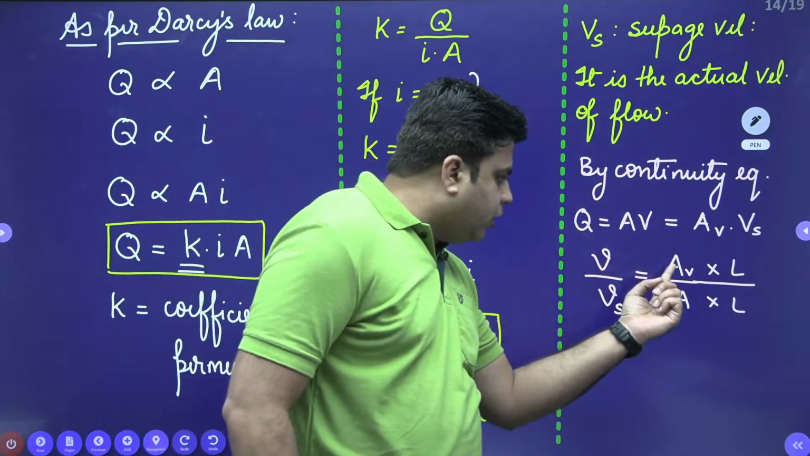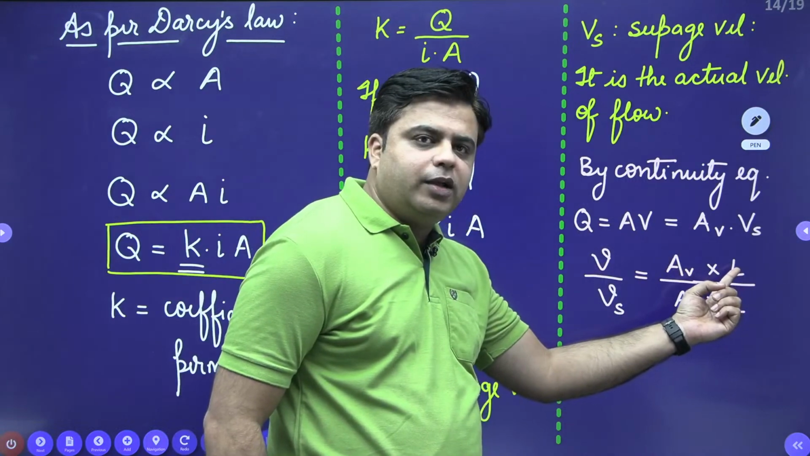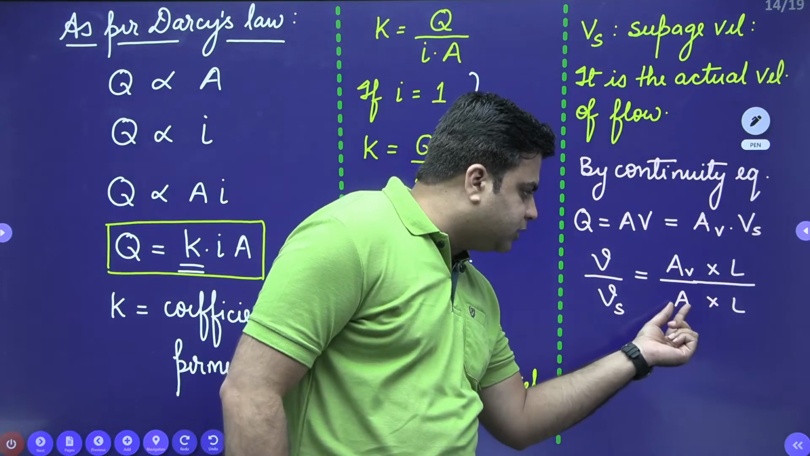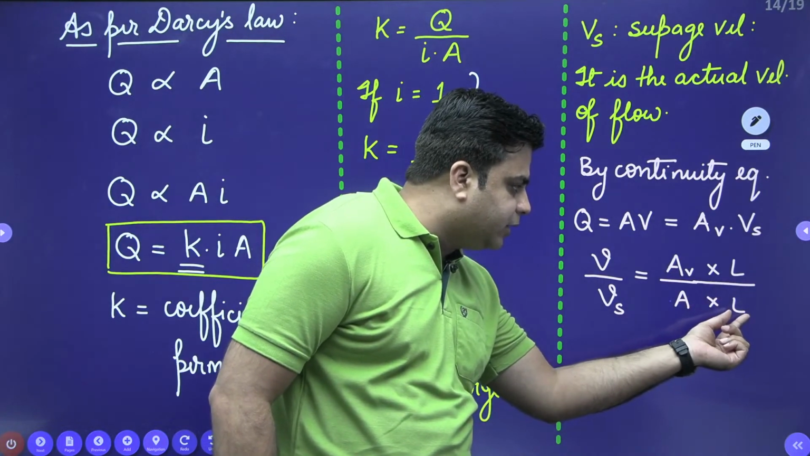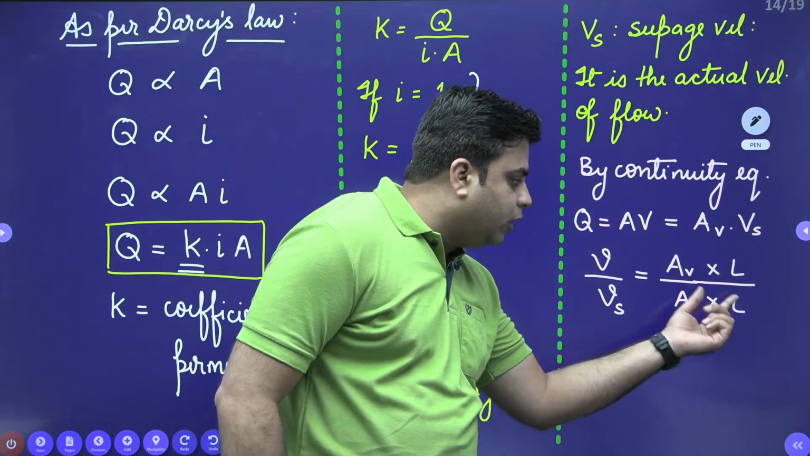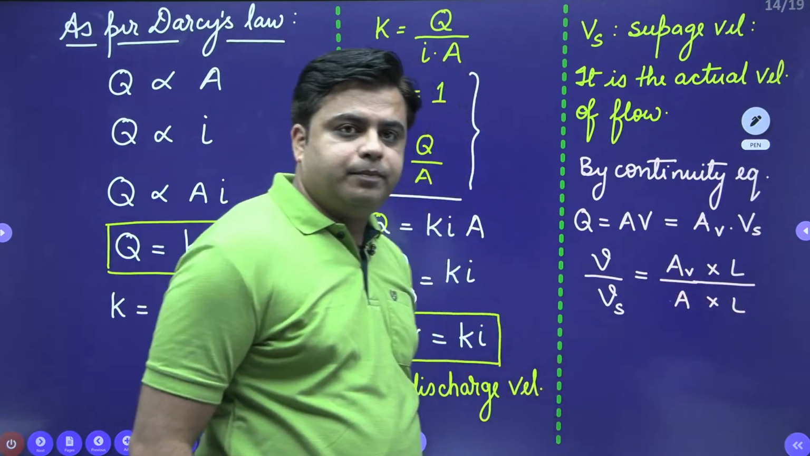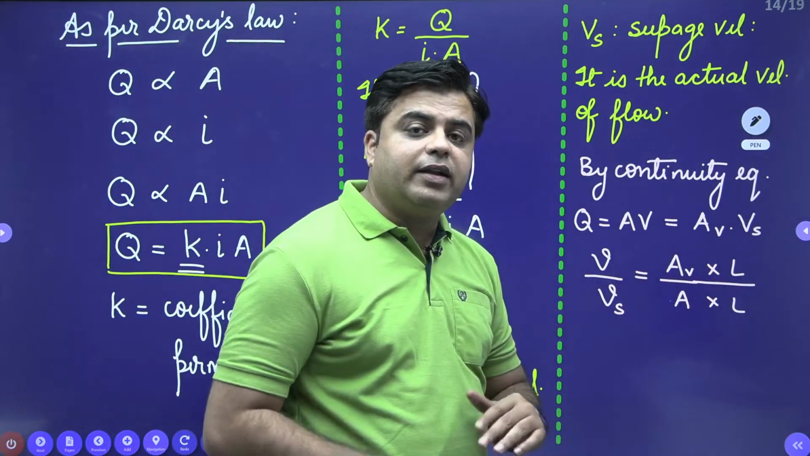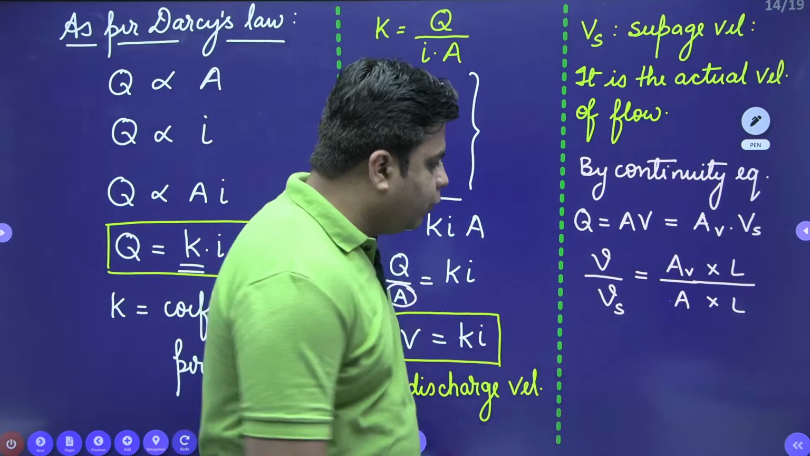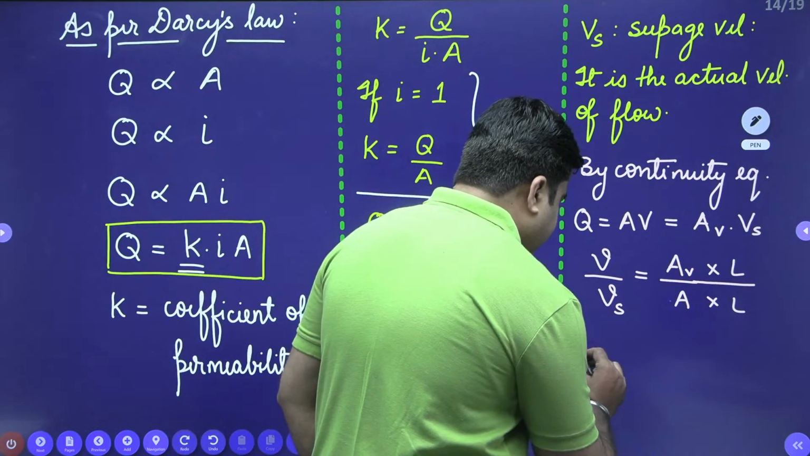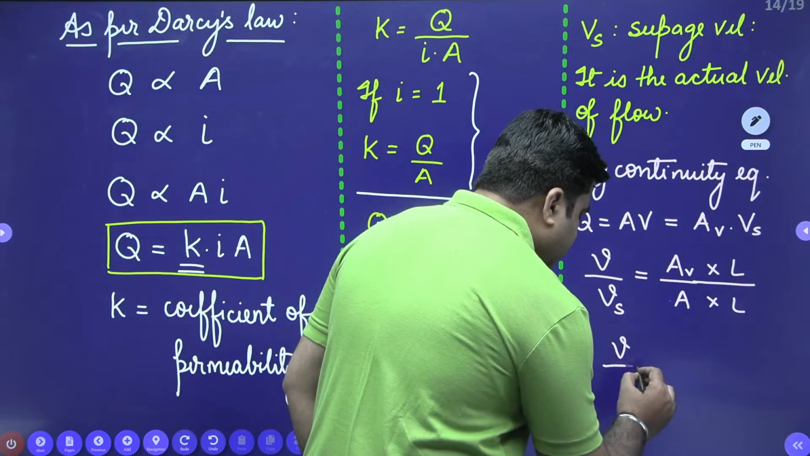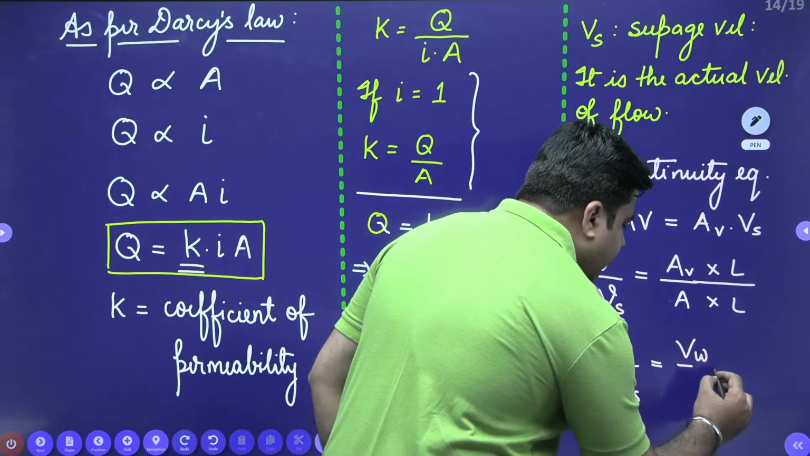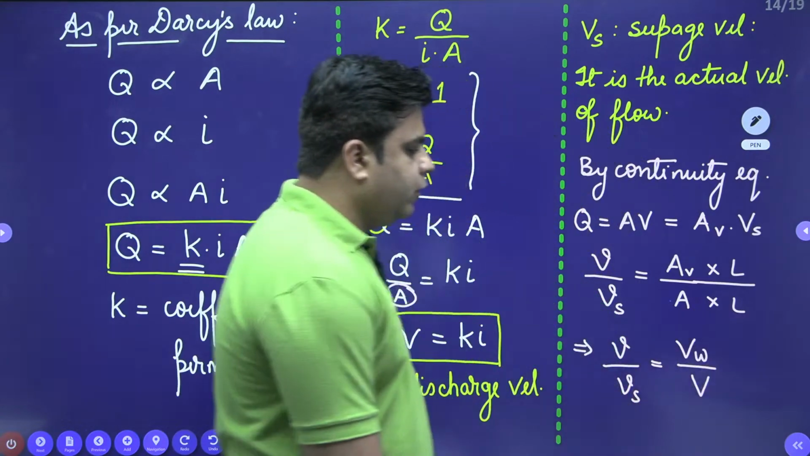So this area of void multiplied by the length of soil medium will be the volume of voids. Similarly, this cross-sectional area multiplied by the length will be the volume of the soil medium. In this volume of void, water is present, so I can write this as volume of water. So V by Vs is equal to volume of water divided by total volume of the soil medium.